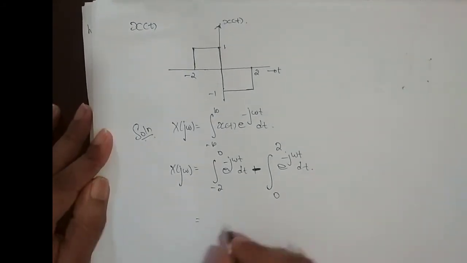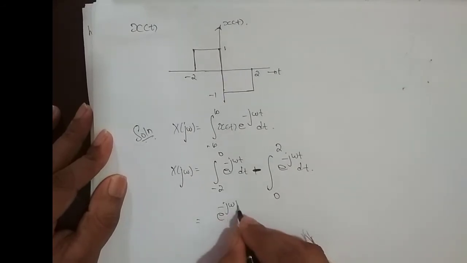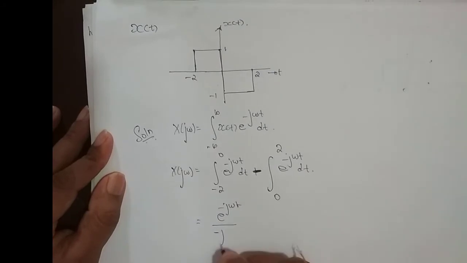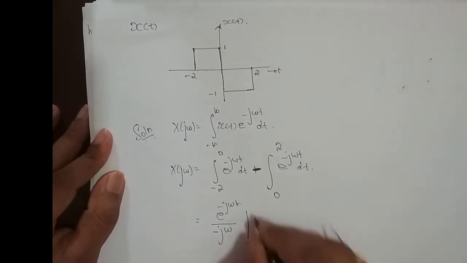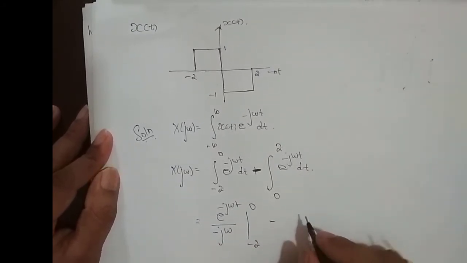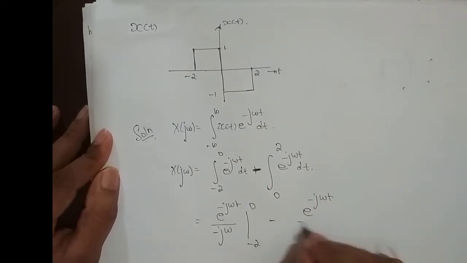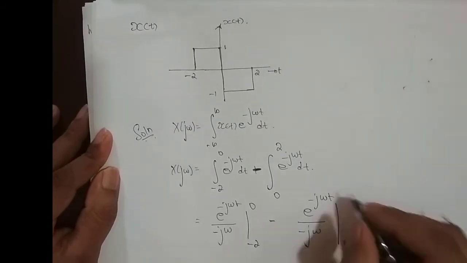Okay, so this is equal to e power minus j omega t divided by minus j omega with the limit minus 2 to 0, minus of e power minus j omega t divided by minus j omega with the limit 0 to 2.